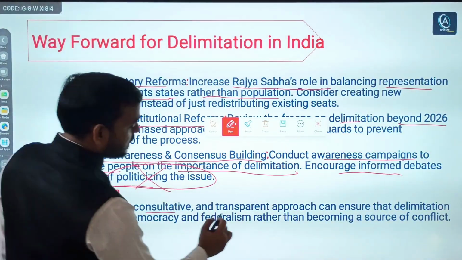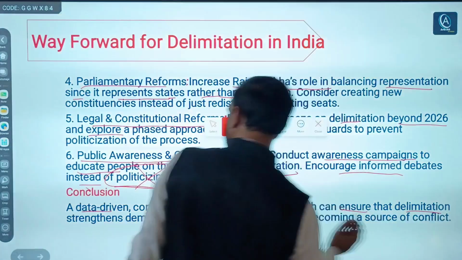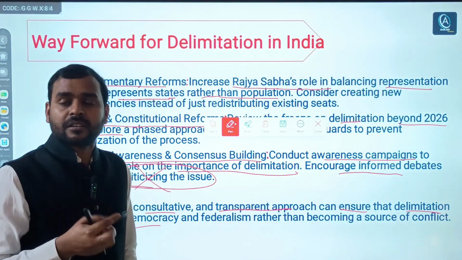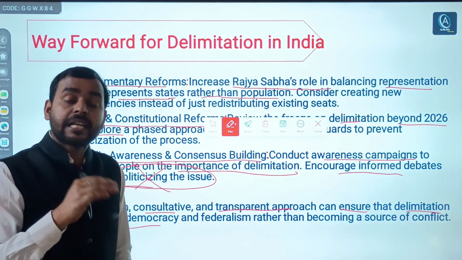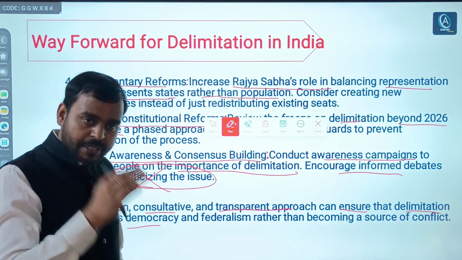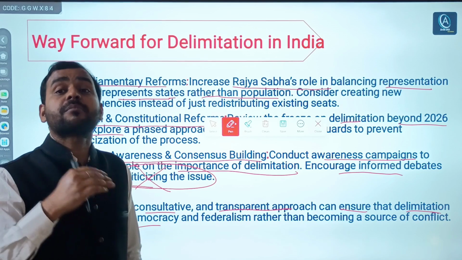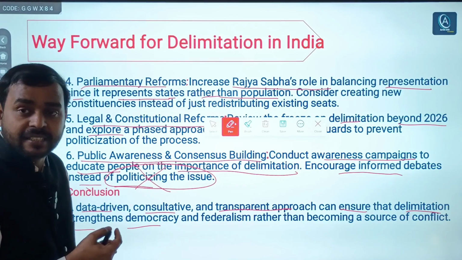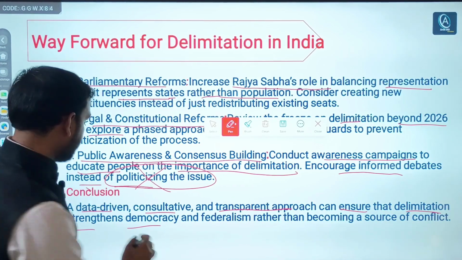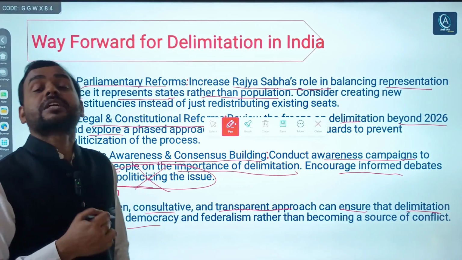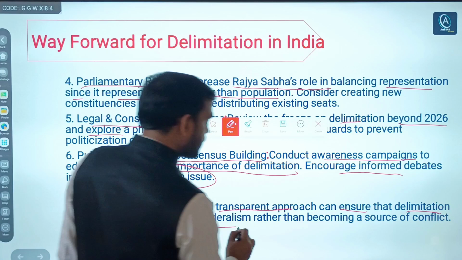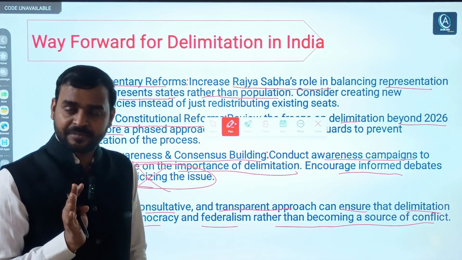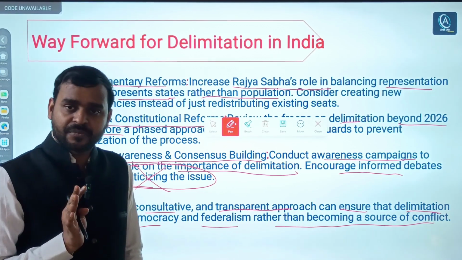A data-driven, consultative and transparent approach can ensure that delimitation strengthens democracy. Obviously, delimitation is a positive step. It takes place after every census, and after every census generally population increases, and to represent the increased population certain number of increased representatives is needed. So it is a positive step, but it should not be politicized or misused. It should uphold democratic and constitutional values. Federalism should not become a source of conflict. Avoid conflict in any situation, and build a consensus.